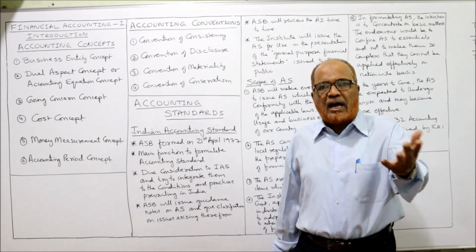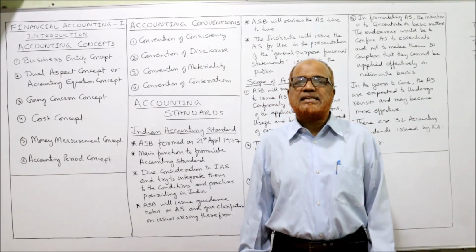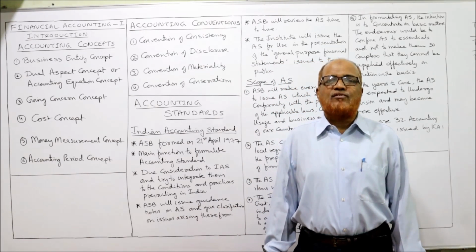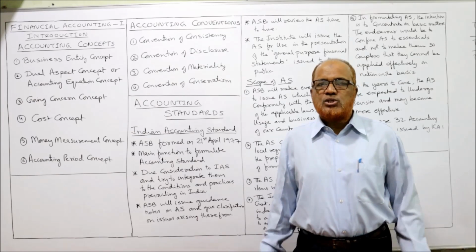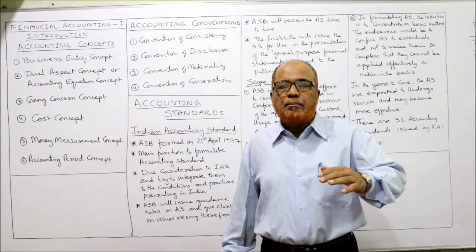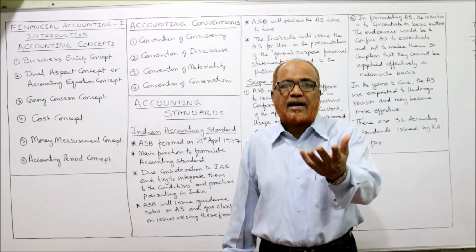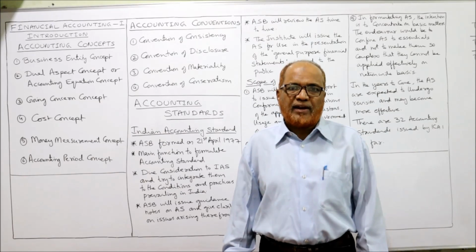Every country will have an accounting body. In India, we have the accounting body ICAI, Institute of Chartered Accountants of India. This institute has the responsibility of making research on accounting, developing the field of accounting.